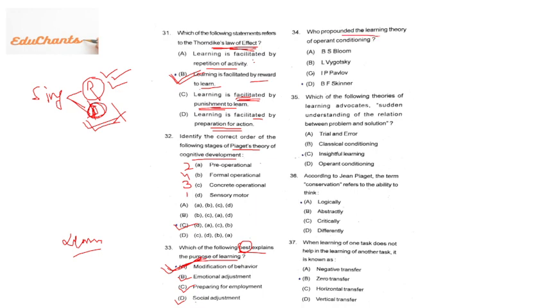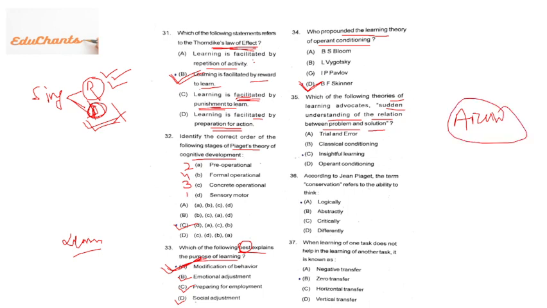34th question, who propounded the learning theory of operant conditioning? The easiest question, I can say. Directly B.F. Skinner, operant conditioning. Which of the following theories of learning advocates sudden understanding of the relation between problem and solution? I have already told you just 30 minutes back that something immediately comes to your mind, like Archimedes, right?